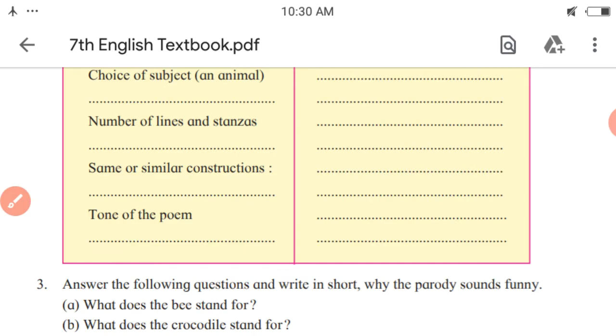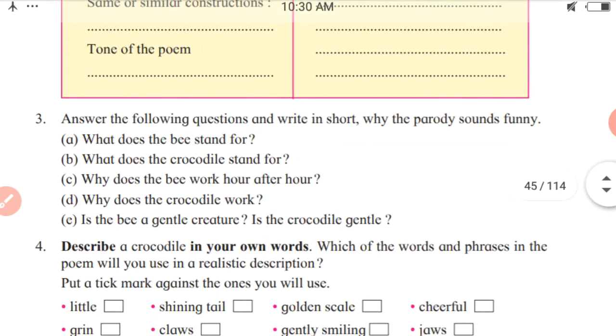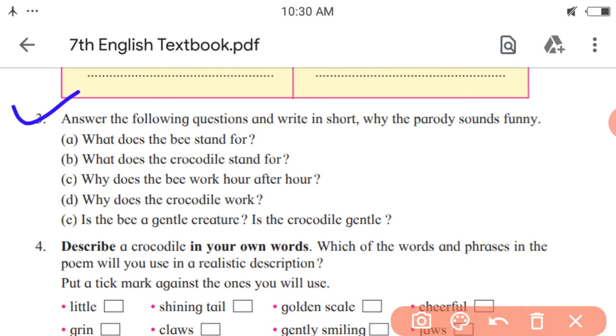How? Because the crocodile is presented as a cheerful creature, a gentle creature, but actually it is not. So it is a humorous poem. Next, answer the following questions and write in short why the parody sounds funny. So how does it sound funny?